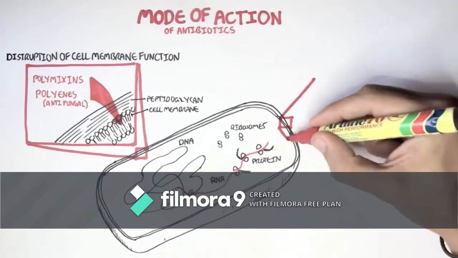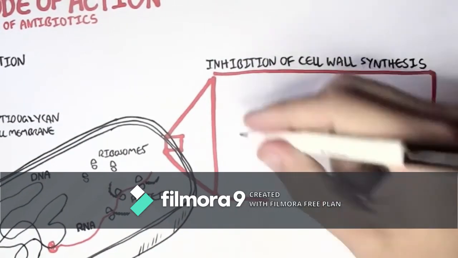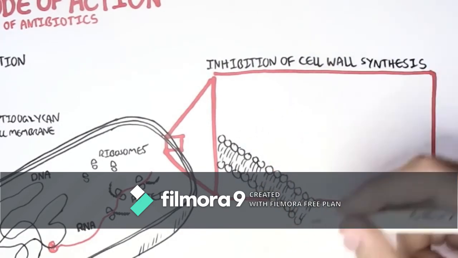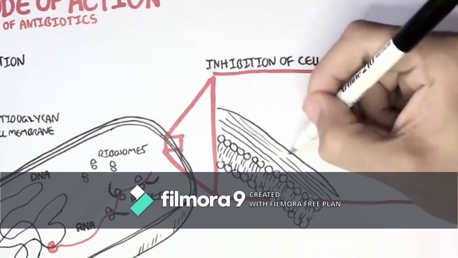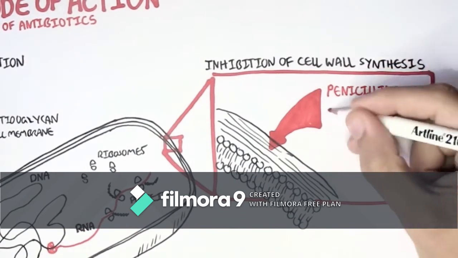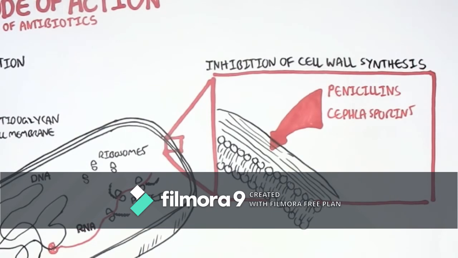Other antibiotic classes target the cell wall. These antibiotics inhibit cell wall synthesis, so these drugs are bactericidal. They will cause bacteria to die. Examples of these drugs are penicillin, cephalosporin, and bacitracin. All these drugs have different mechanisms of action when it comes to inhibiting cell wall synthesis. A good thing about these drugs is that they won't affect human cells, because human cells do not have peptidoglycans.